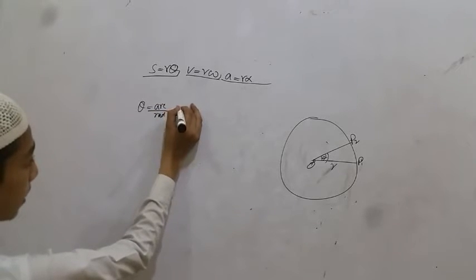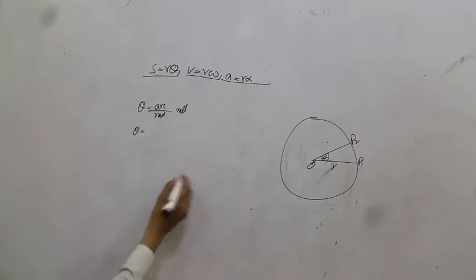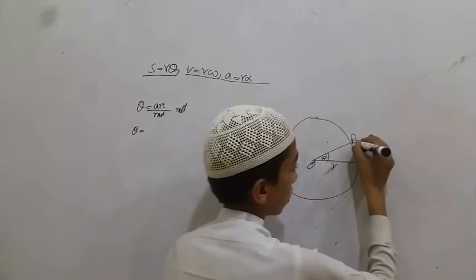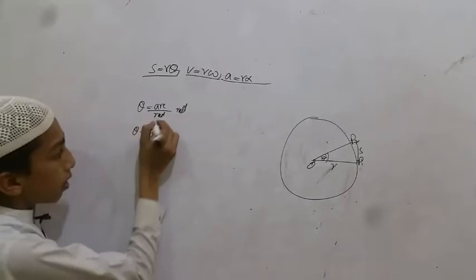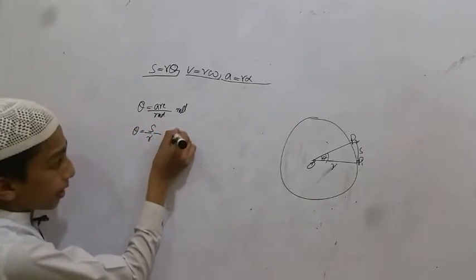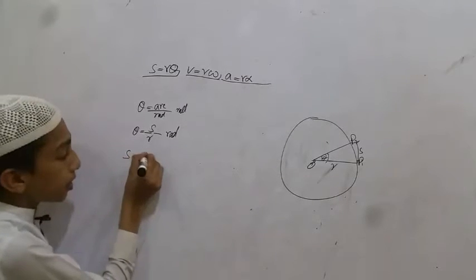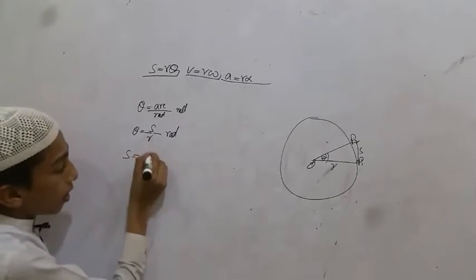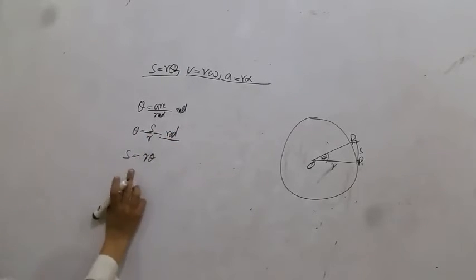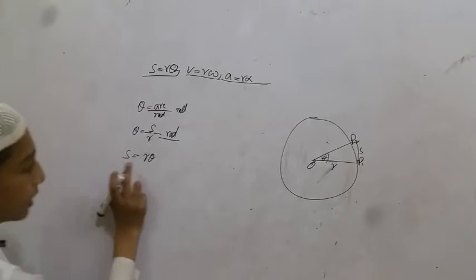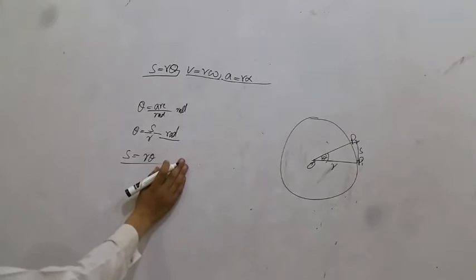So theta is equal to S divided by R radians, where the arc is S. So S is equal to R theta, where theta is in radians. In equation we write S is equal to R theta, which is the required equation.